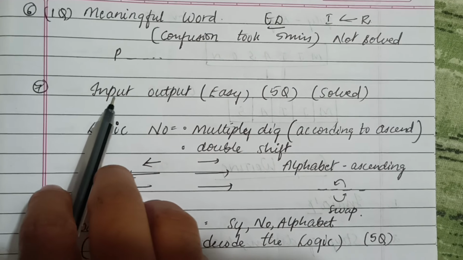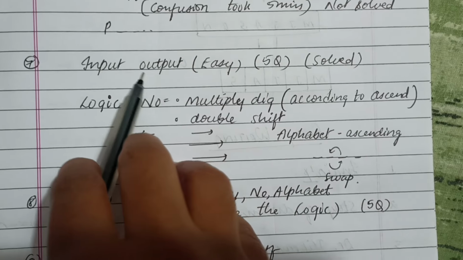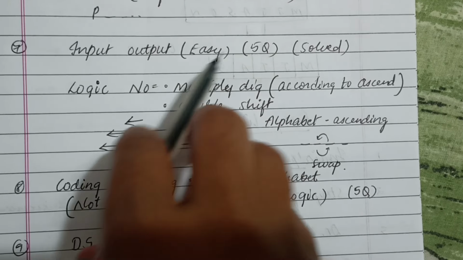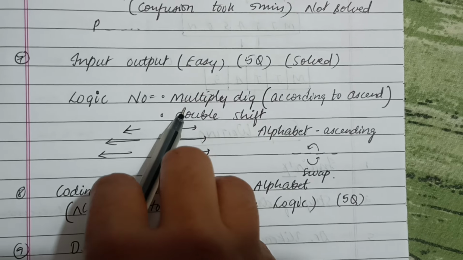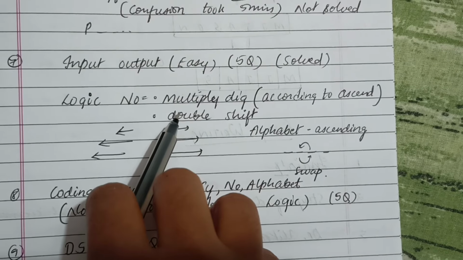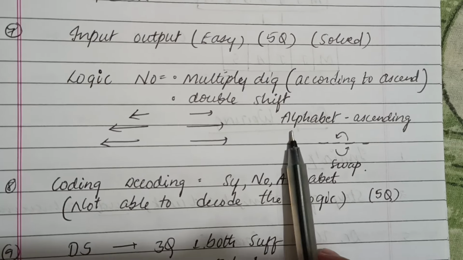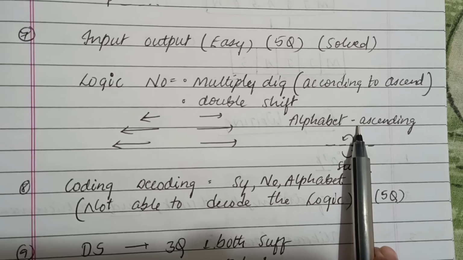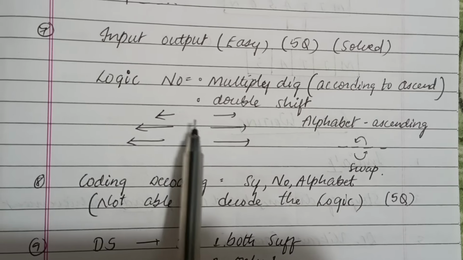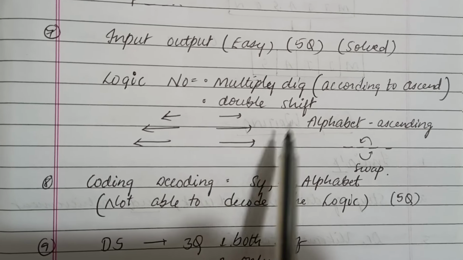And this is the easiest input output. Usually I won't attempt the input output questions, but this one, firstly I thought let me solve this, and it solved very easily. The logic was that we have to multiply those digits, according to the ascending order, and double shifting was taking place. And for this alphabetical logic, we have to arrange it in ascending order. The pattern was following like left side, and the alphabetical order moving towards the right side.